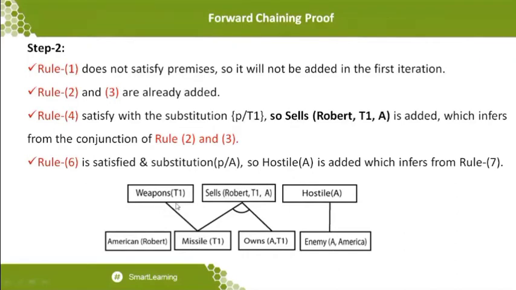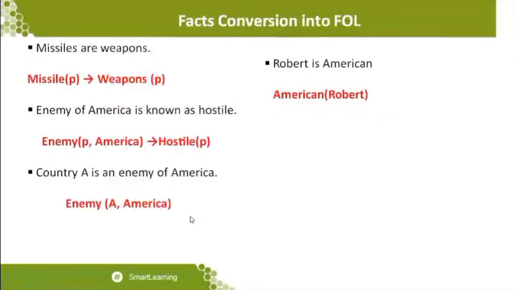In the same way, T1 can also be called Weapons(T1). So what is Missiles(T1)? Let me look at this particular statement. You can see that Missiles are Weapons, so Missiles(P) is represented as Weapons(P). The statements are very clear, but one thing you should understand is that the variable you were given over P over there, here T1 is being substituted. Make it very clear.